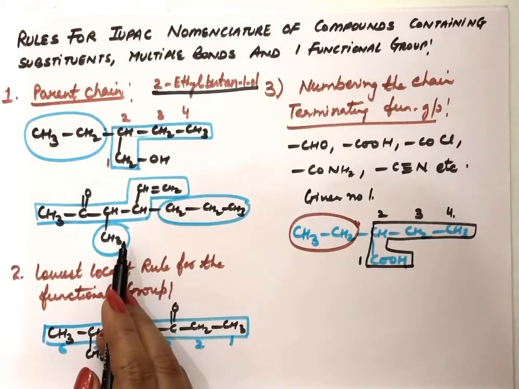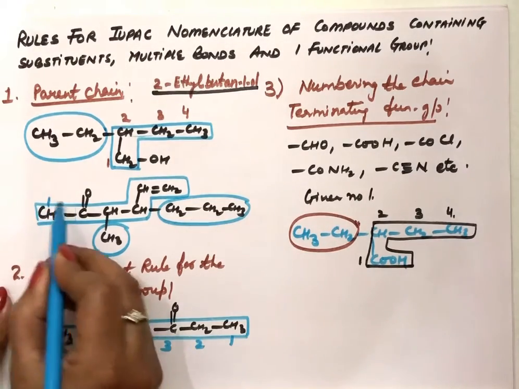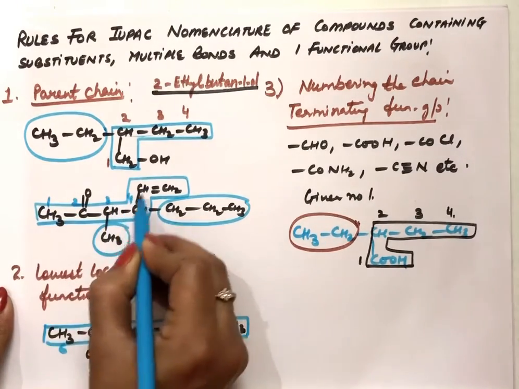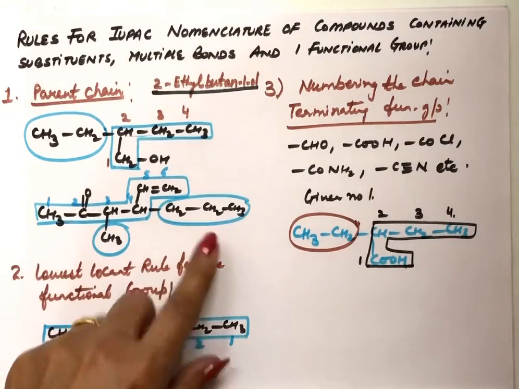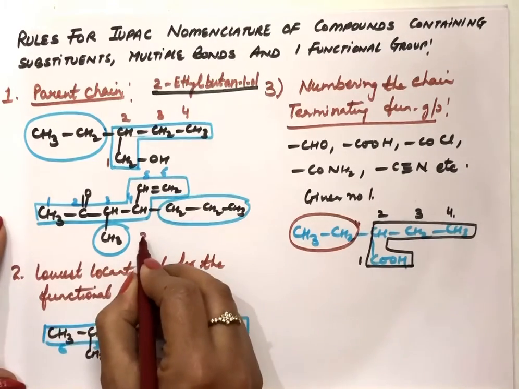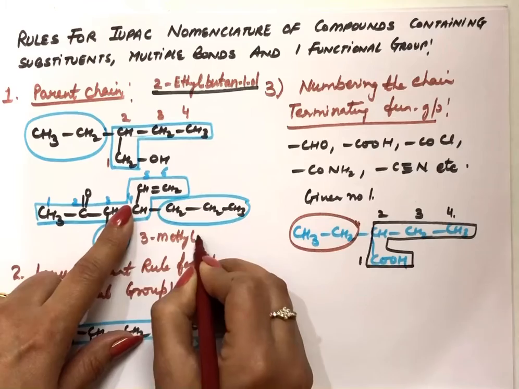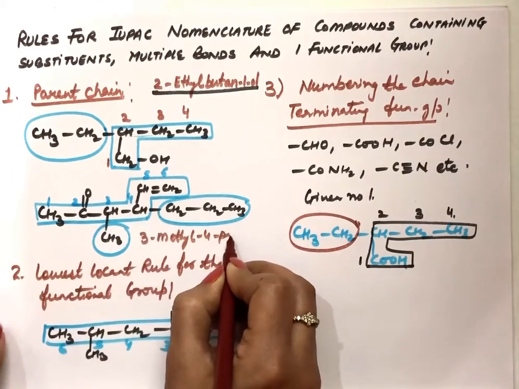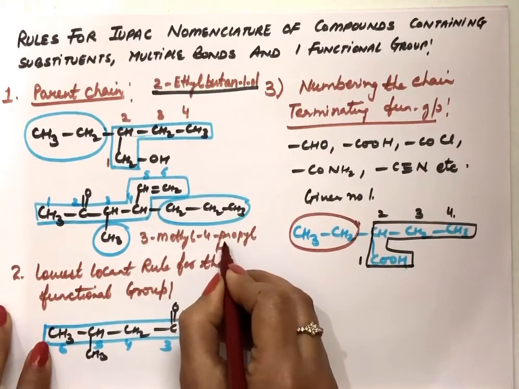Coming to this part now. Numbering from the functional group side, that means we'll number it from here. Now the names of substituents: there are 2 substituents, one is methyl, one is propyl. We'll write them in alphabetical order. So first is methyl, at the 3 position we have methyl, and with the 4th carbon atom we have the propyl substituent. Then the chain: there are 6 carbon atoms, so hex.